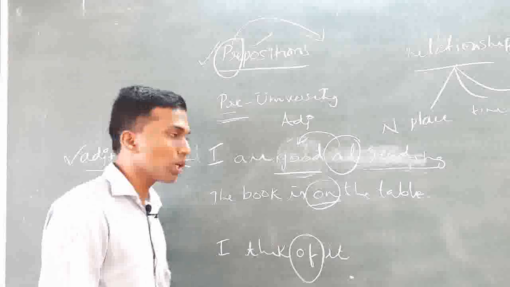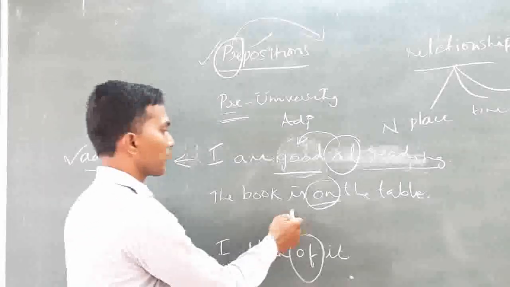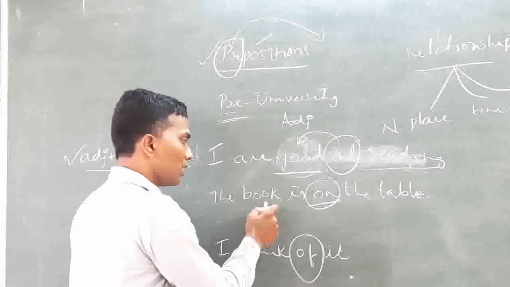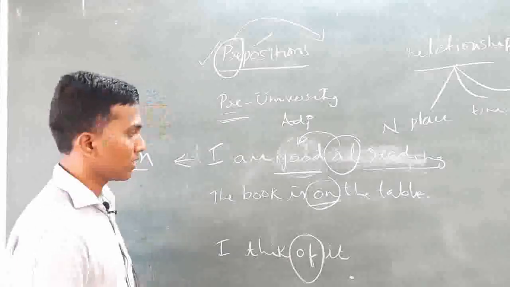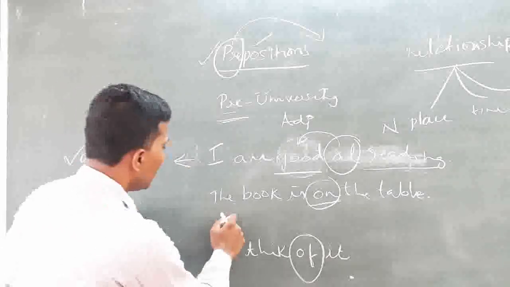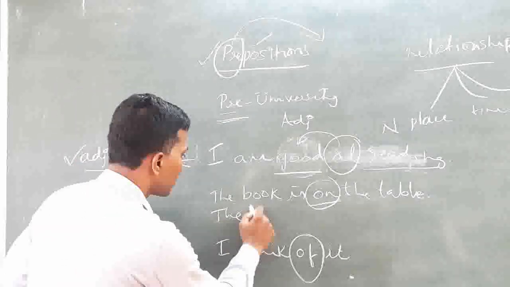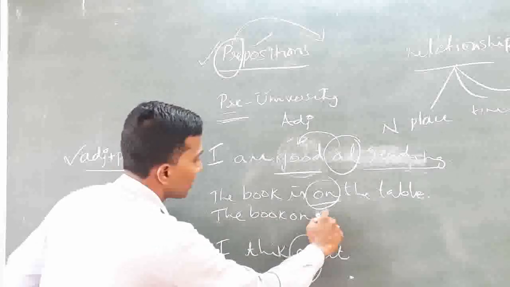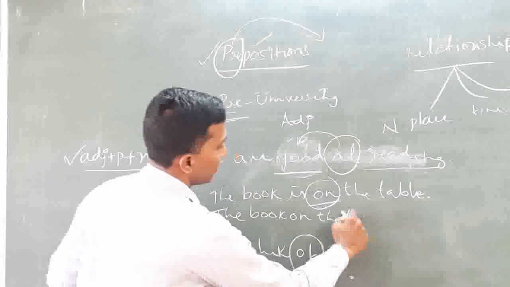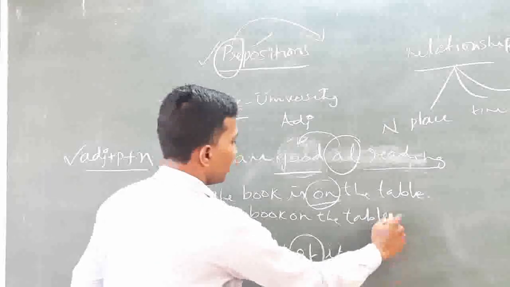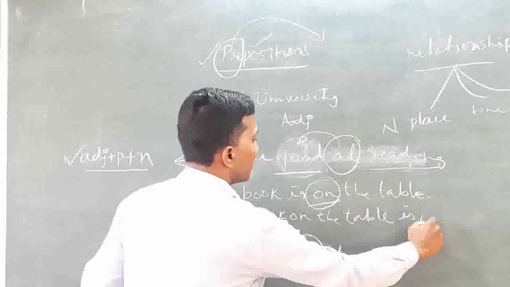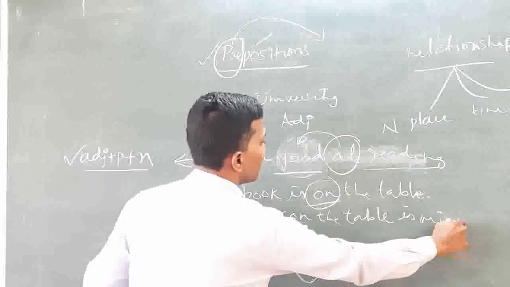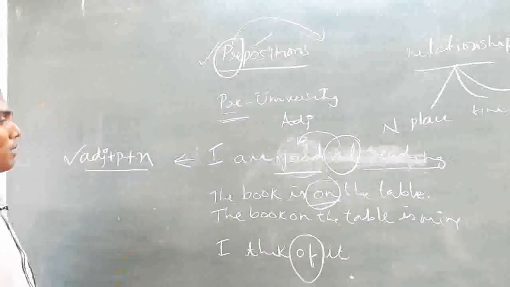If it is not, we may have to go for the second. Now, the book is on the table. This can also be: the book on the table is mine. Okay, both examples are almost the same.